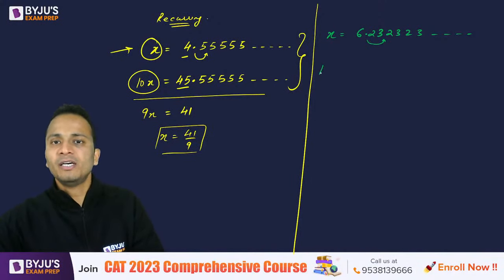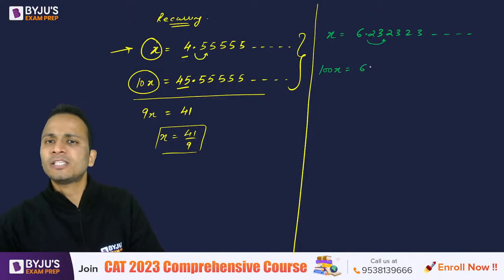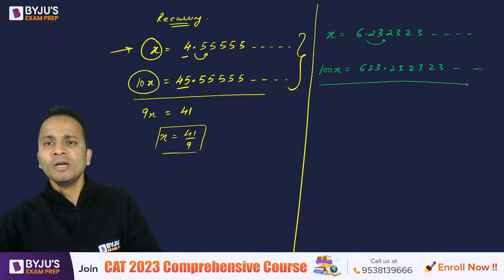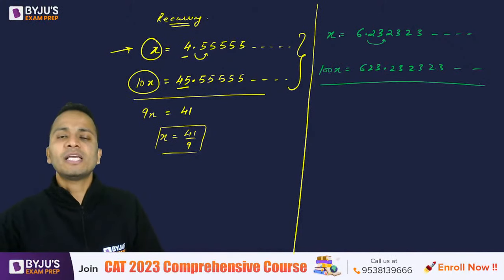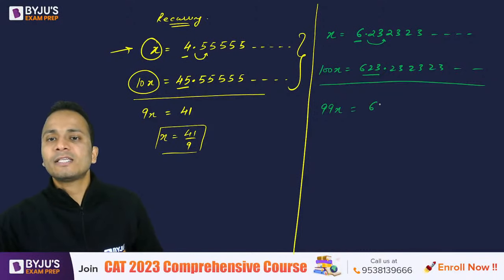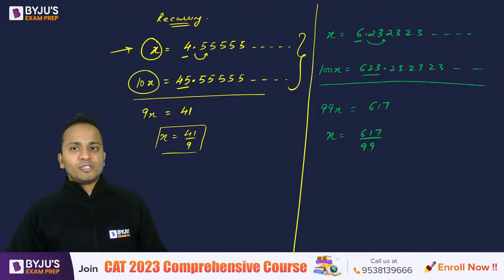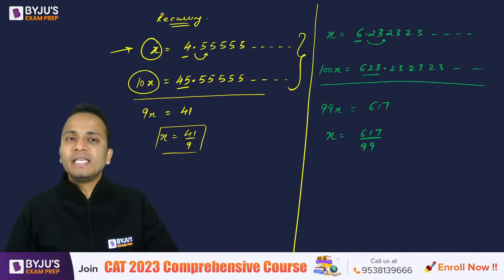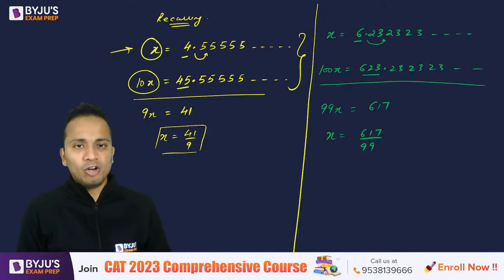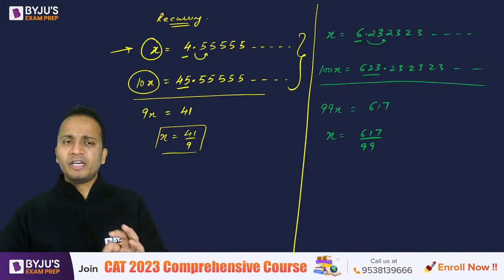100 से multiply करना पड़ेगा. So 100x का value आ जाएगा 623.232323 and so on. Okay, now you can perform subtraction. So 100x minus x will come out to be 99x on the left hand side, and on the right hand side it will be 623 minus 6, that is 617. So the value of x will come out to be 617 divided by 99. Okay, right? So using these two examples, you can understand how to basically convert a recurring decimal into its p by q form.